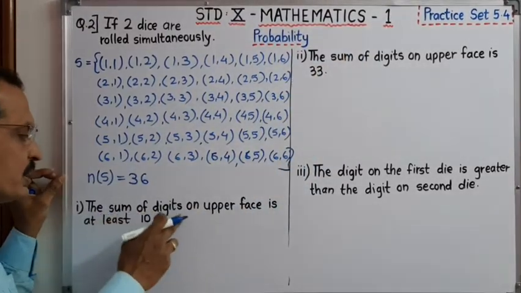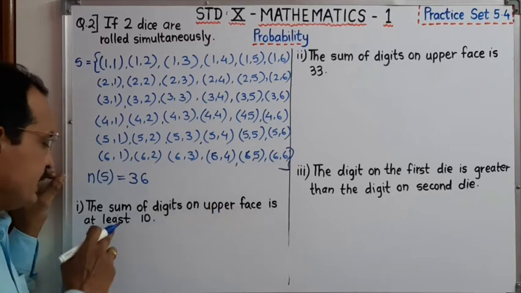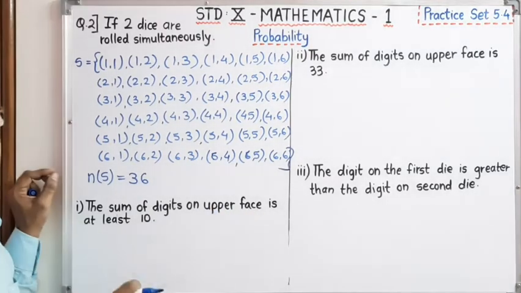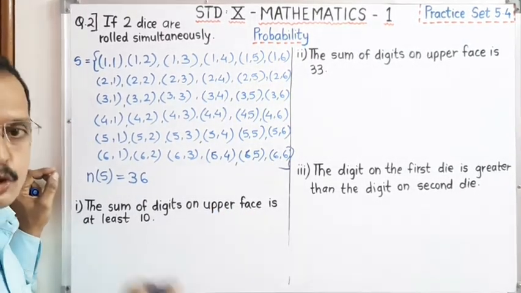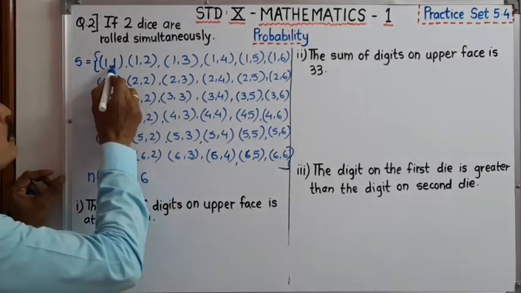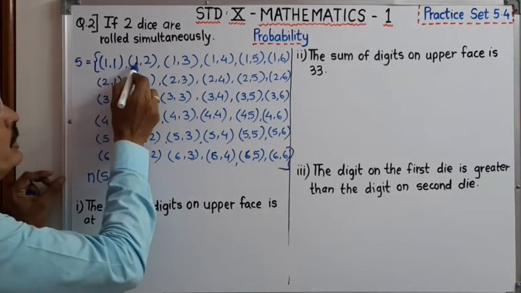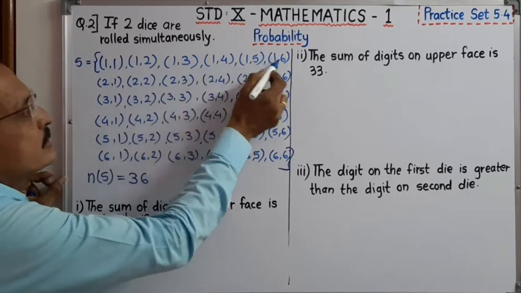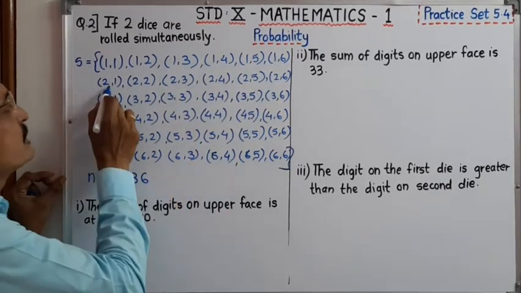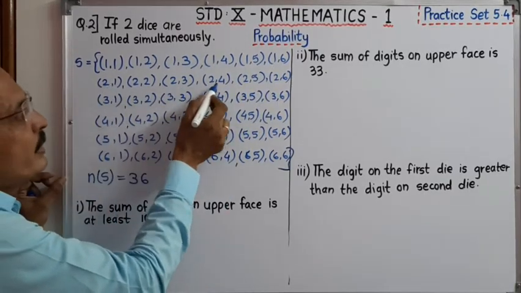Now out of this, we have to see these possibilities. The sum of the digits on the upper face is at least 10. Minimum 10, maximum no limit. See, the sum of this is 1 and 1, 2. It is 3, 4, 5, 6, 7.